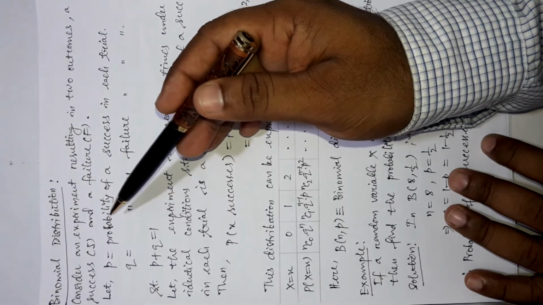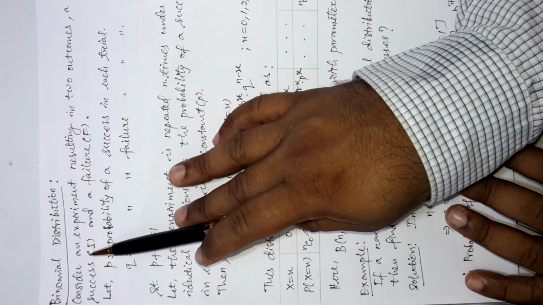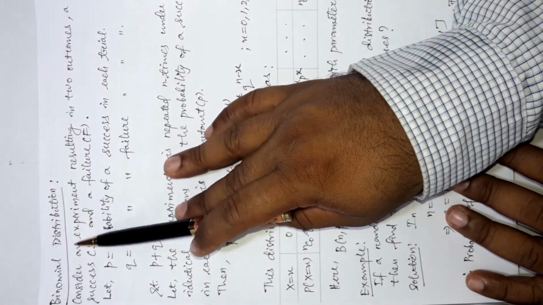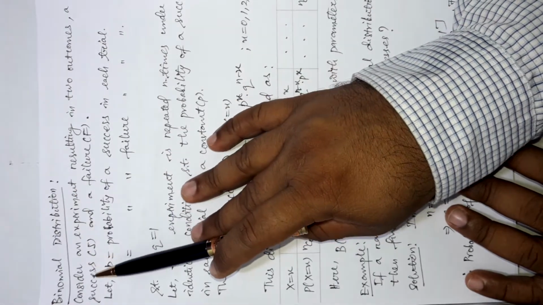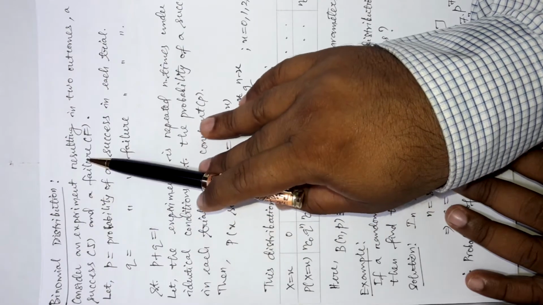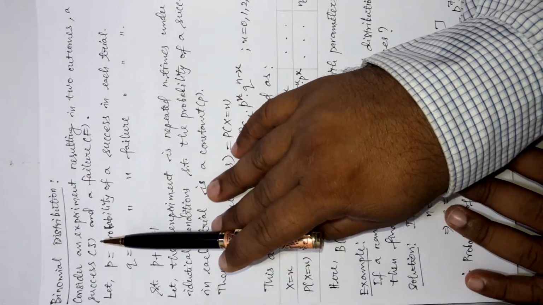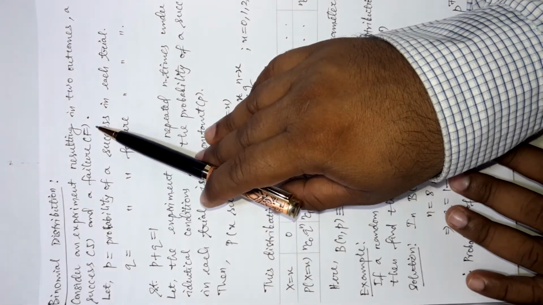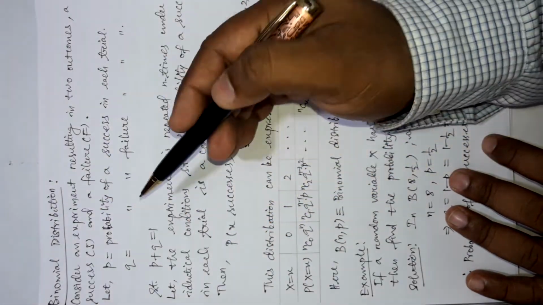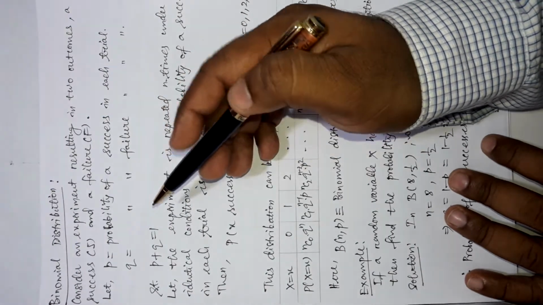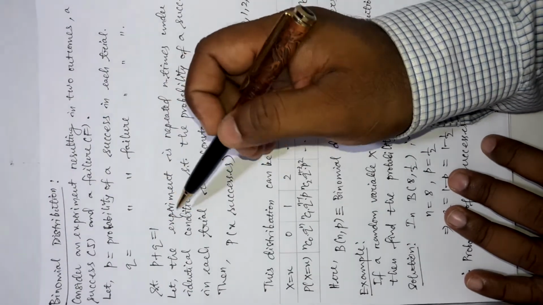To get one binomial distribution, we have to consider an experiment resulting in only two outcomes, which is a success S or a failure F. So if a random experiment is of Bernoulli's trial type, what is Bernoulli's trial?